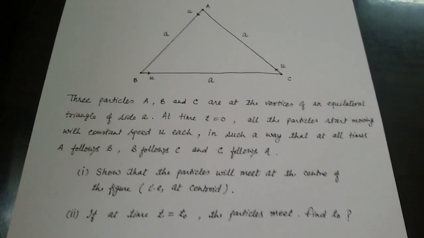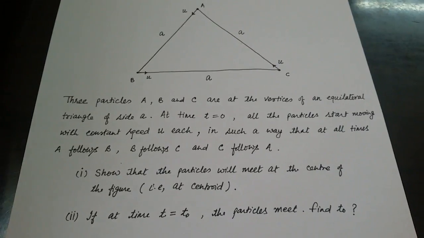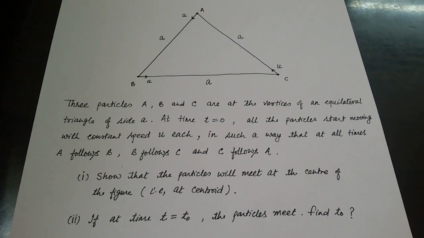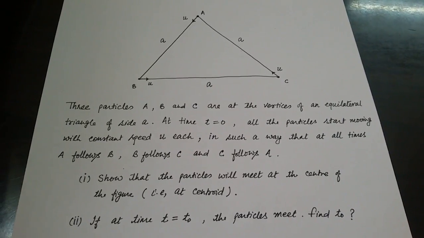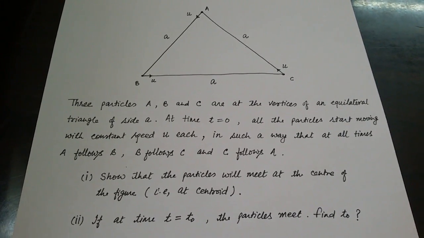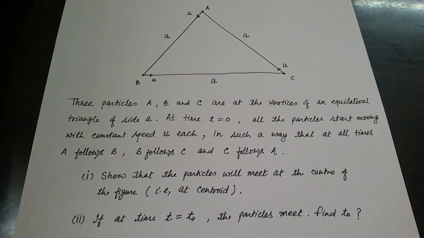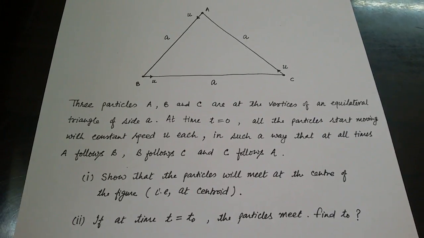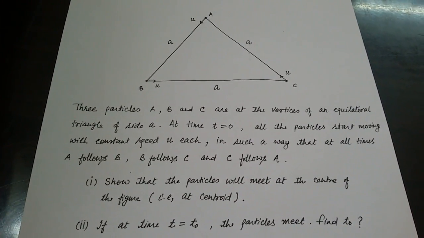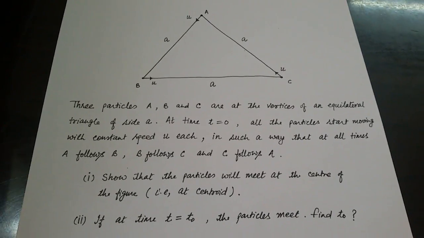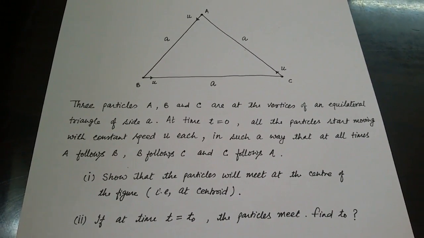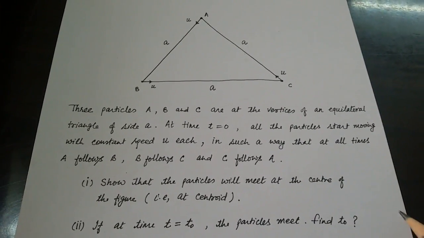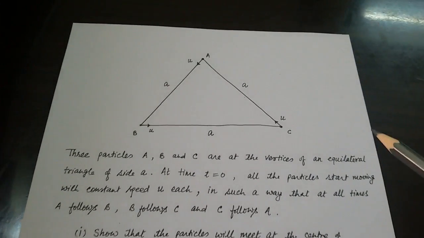Now what is it that we need to find or we need to show? First part, show that the particles will meet at the center of the figure. Here in this case, the centroid of the triangle. If at time t equal to t0 the particles meet, we need to find t0, the time after which these particles will meet. See dear students, this situation is very important for IIT JEE Advanced. See, let us try to analyze this.